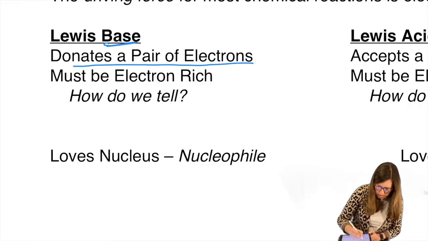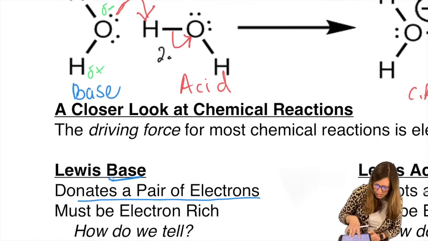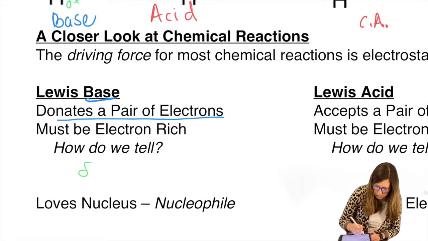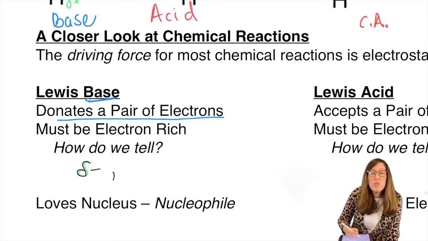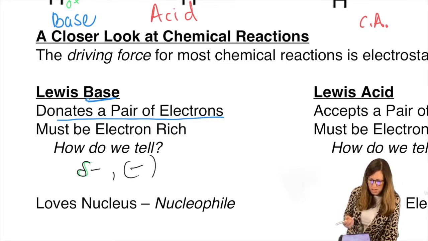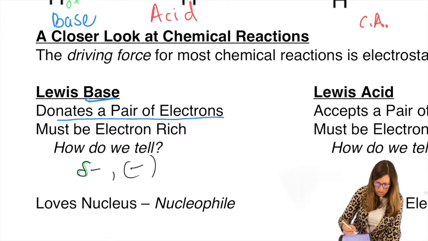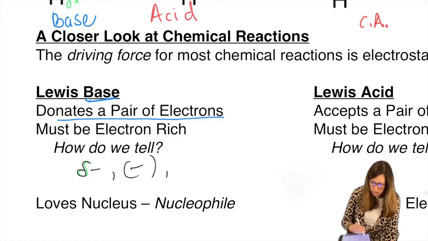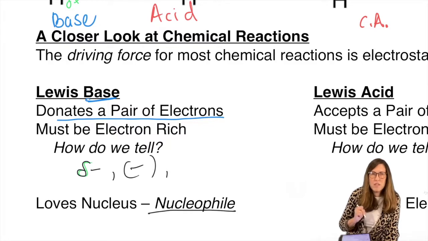How do we tell? The one that did the attacking had the delta minus. So I'm actually going to do it in black so we can see delta minus. It may have a full minus, right? Because that would be even stronger, more reactive. We're going to use this term as well. Nucleophile. Loves the nucleus. Negative loves the nucleus, okay?